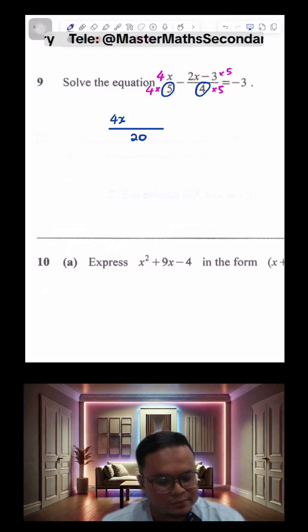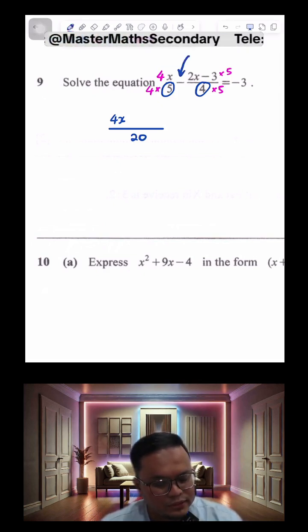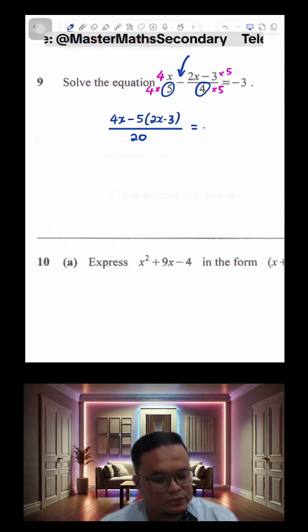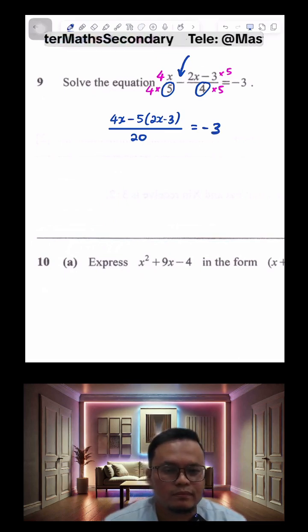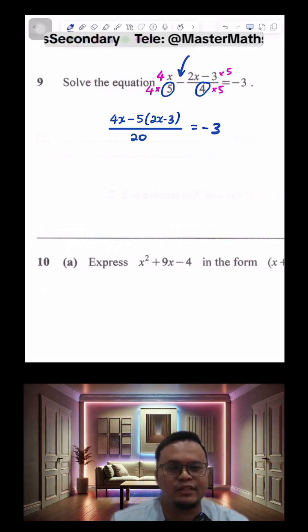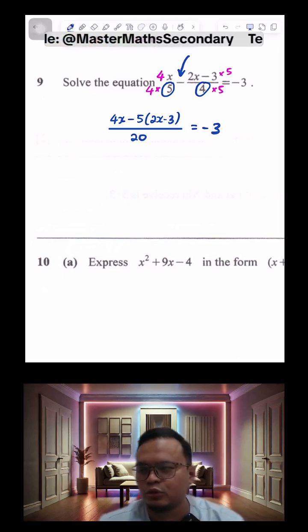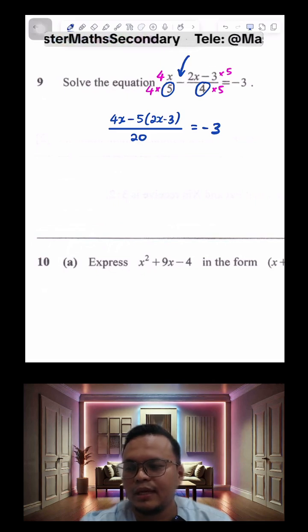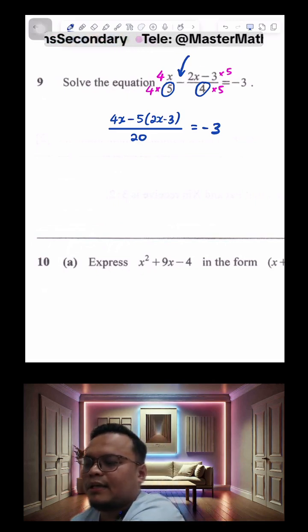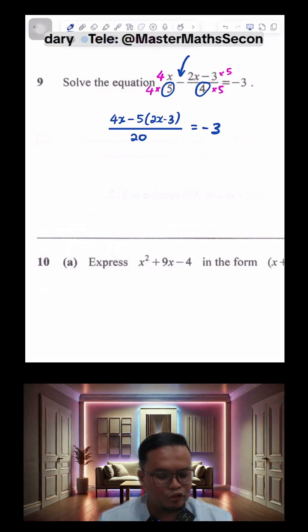I always tell students, when you have this minus sign outside, be very careful. So put your minus sign outside with the 5 and then multiply it with 2x minus 3. And this will be equals to negative 3. So we try to combine the left hand side into one fraction first. Now once you have done this, I'm going to do 2 things here to speed up my working. I'm going to first simplify the numerator.